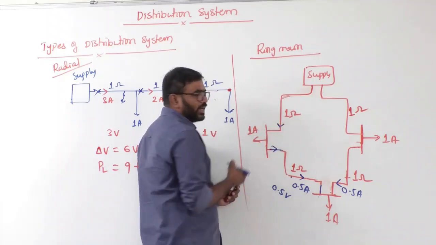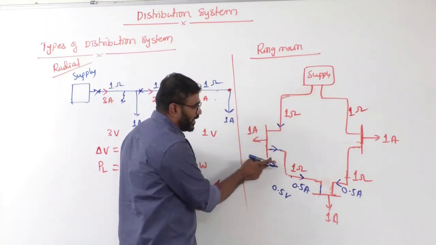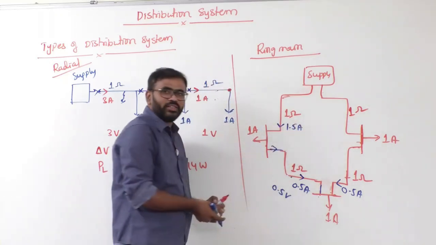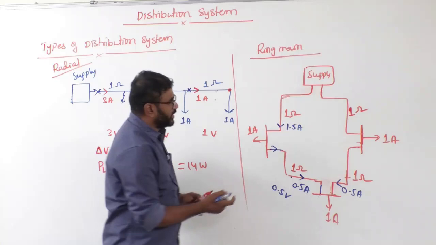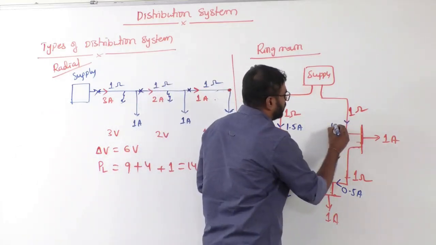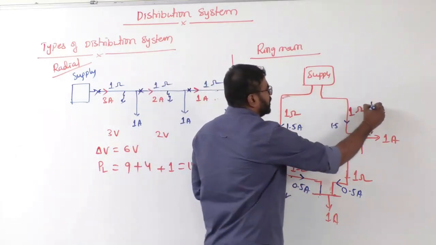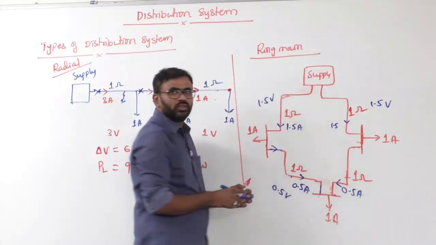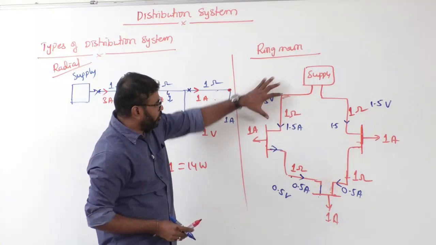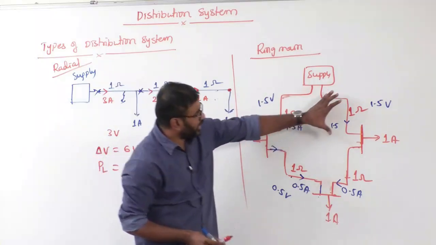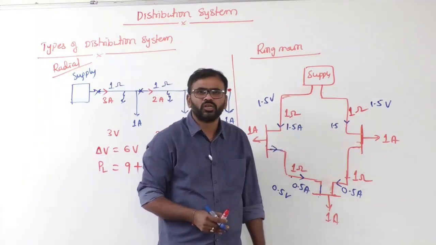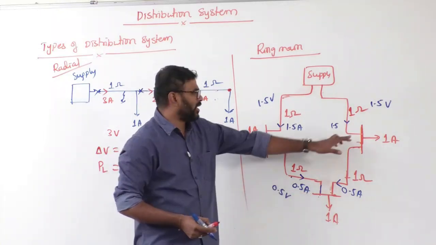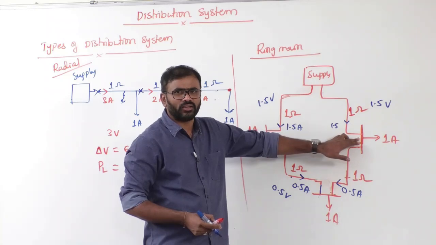What is the current here? If you apply KCL, 1 and 0.5 are going out, then we get 1.5 amperes here. Here also 1.5 amperes. So this is 1.5 volts, and this is also 1.5 volts. Look here: 1.5 plus 0.5 is 2 volts. Here also 1.5 plus 0.5 is 2 volts. What is the meaning? Indirectly this is the end consumer. It's not an end consumer here, correct or not?